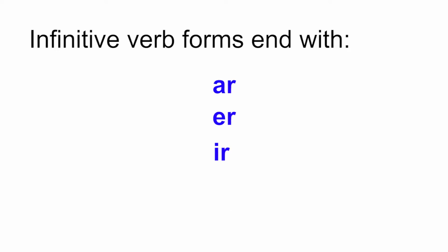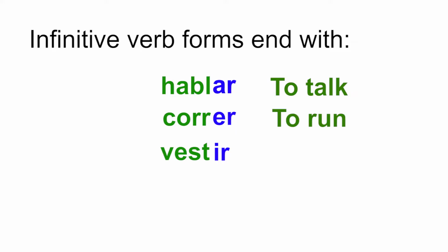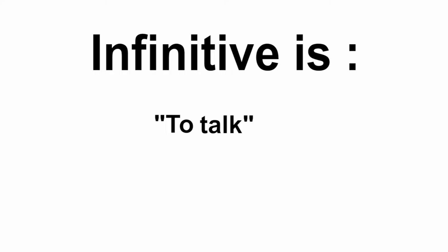And if I just want to use the verb by itself, the meaning doesn't change. Corro by itself still means I run. How does this work? Basically, Spanish verbs normally finish with the letters AR, ER, or IR when they are in the infinitive. Like this: hablar, correr, vestir. This means to talk, to run, to dress. As you can see, the word to and something else.